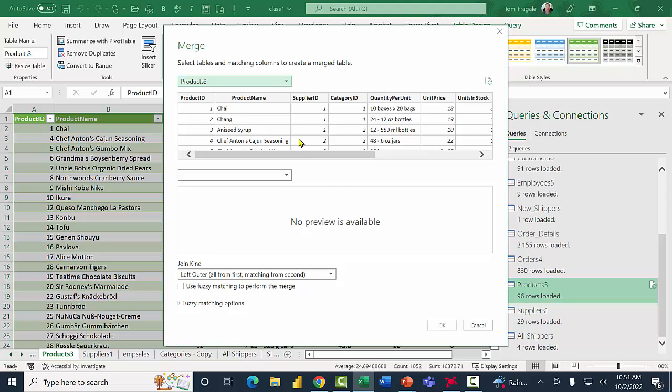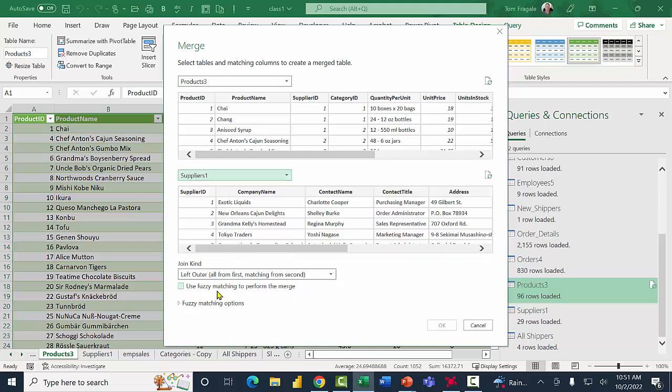Notice how I have the products table up at the top. Then I'm going to come over here and click on the suppliers table. And then you're going to tell what the common field is. So I'll click on supplier ID here, and I'll pick on supplier ID here. So the two tables do have to have a common field. Now in real life, they don't have to have the same field name. Many times they don't have the same field name, as long as the data is the same. It's always nice when they do have the same field name, but it's not necessary as long as the data is the same. At this point, I'll click OK.